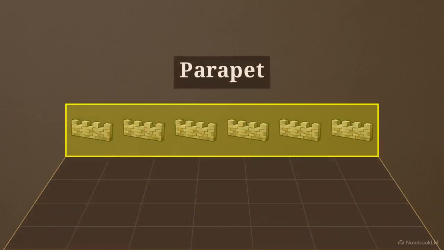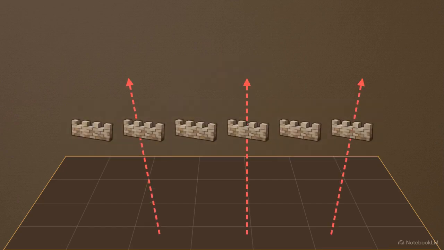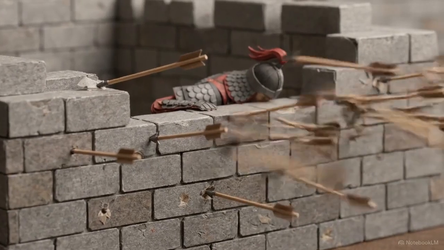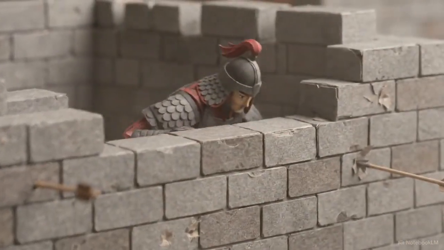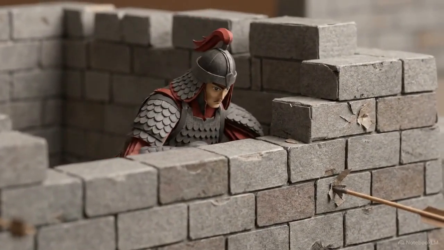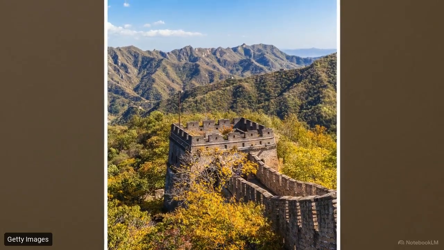A parapet is a low, protective wall along the edge of a roof or walkway, often with gaps to shoot through. For example, guards crouched behind the parapet to stay safe from arrows. Imagine ducking behind a brick fence and peeking through the gaps. That parapet is part of a watchtower.